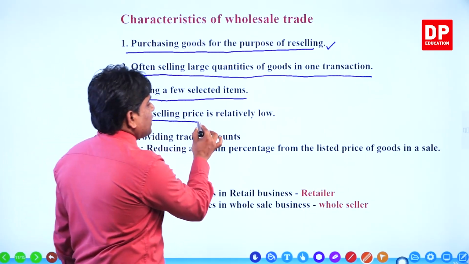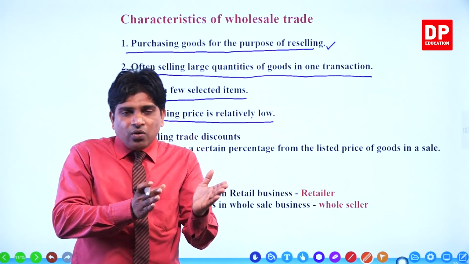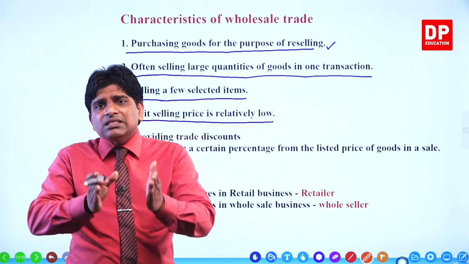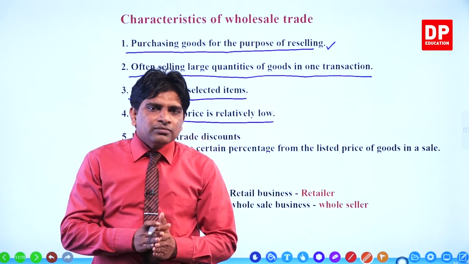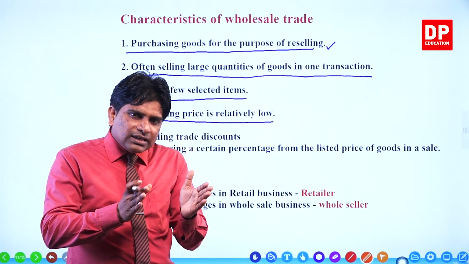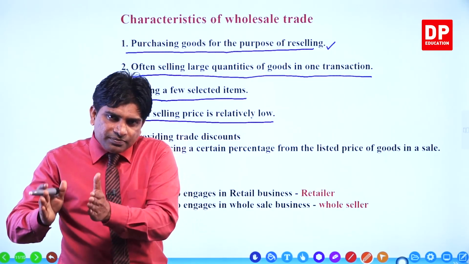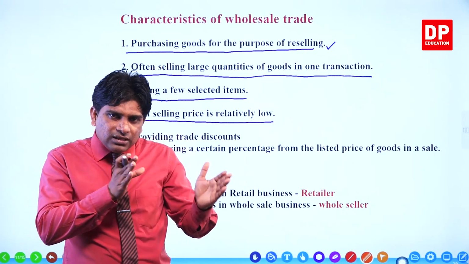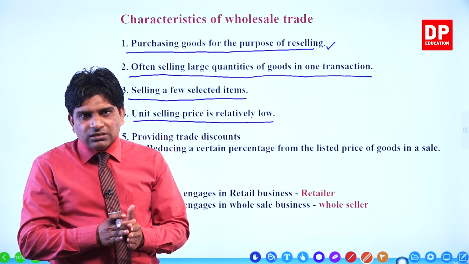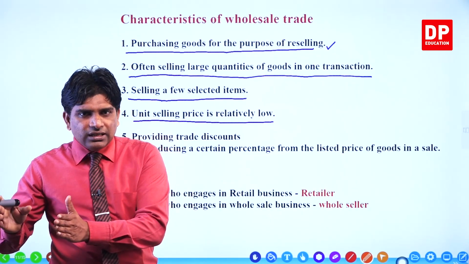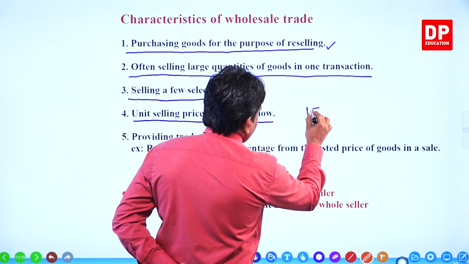Unit selling price is relatively low. Yeah, when we compare with the retail price, the wholesale price is low. Retail price is high. Why? Because the wholesaler keeps a profit margin and sells goods to the retailer. You think the wholesaler sells a product to the retailer, the price is, you think, 150 rupees. How much is the price of the product?